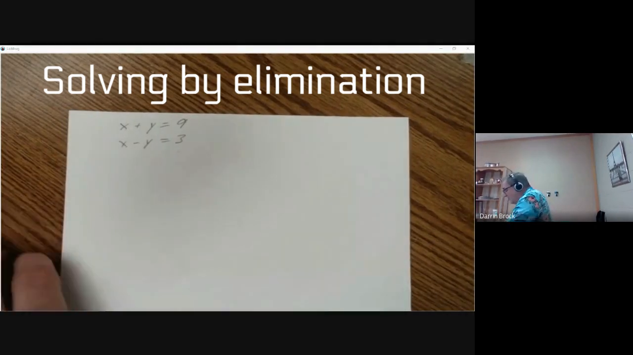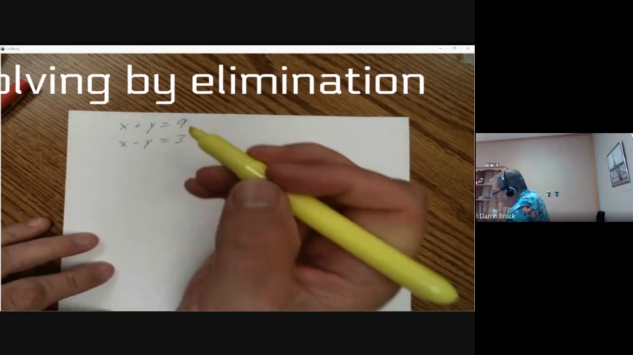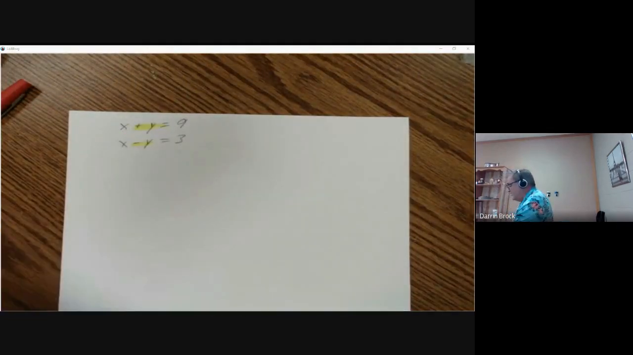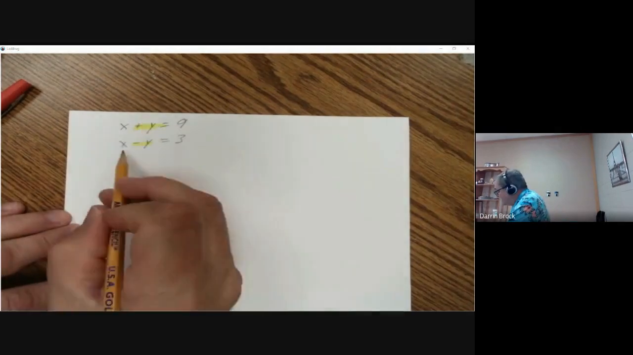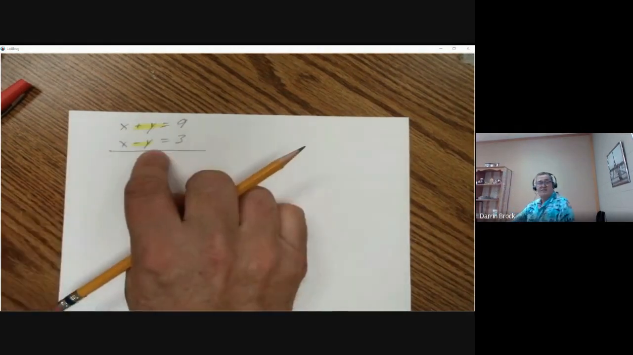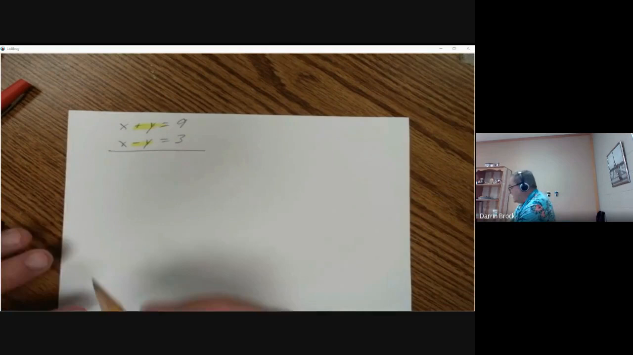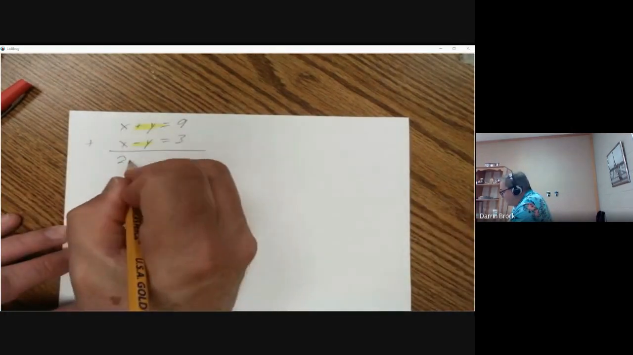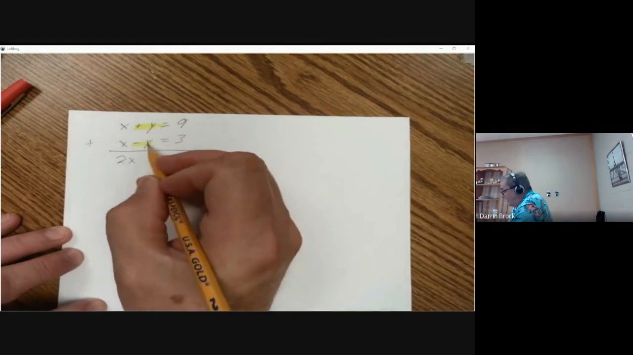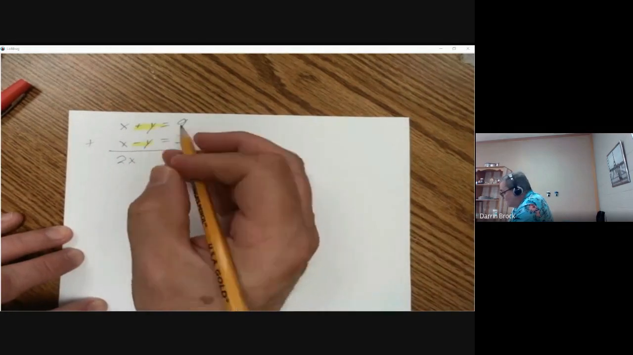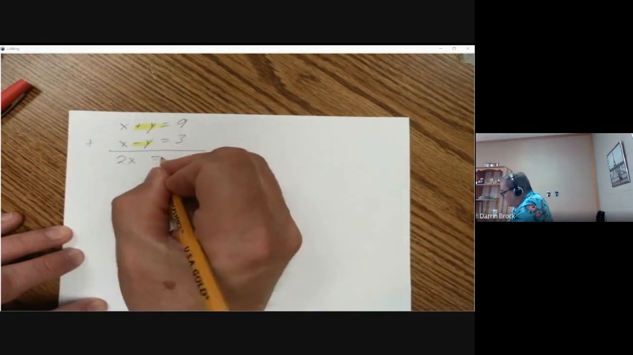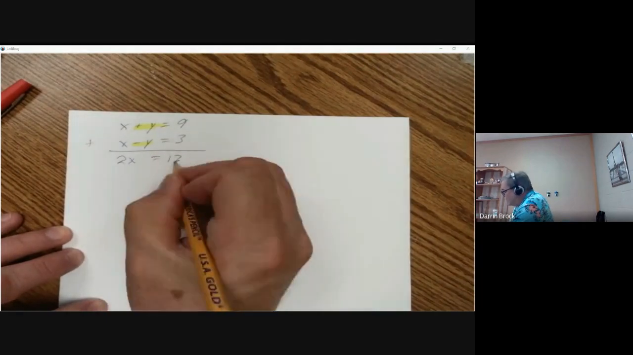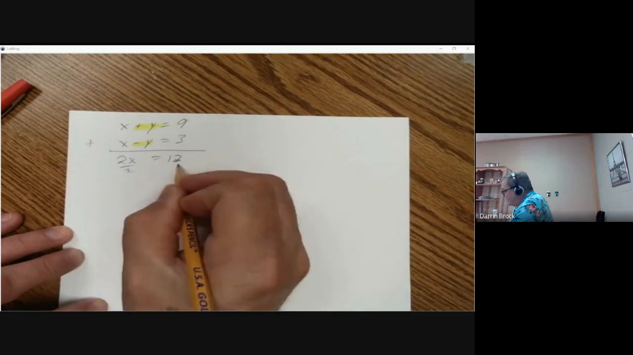And the first thing we notice looking at this is we can eliminate the y if we add these together because they are opposite of each other. One is a positive y, one's a negative y. If I add these together, x plus x is 2x. y minus y goes away. That's 0. So it equals 9 plus 3, 12. So 2x equals 12. Divided by 2.